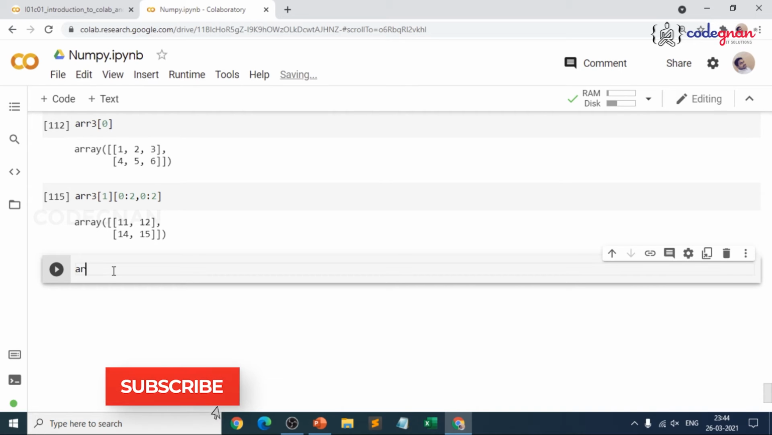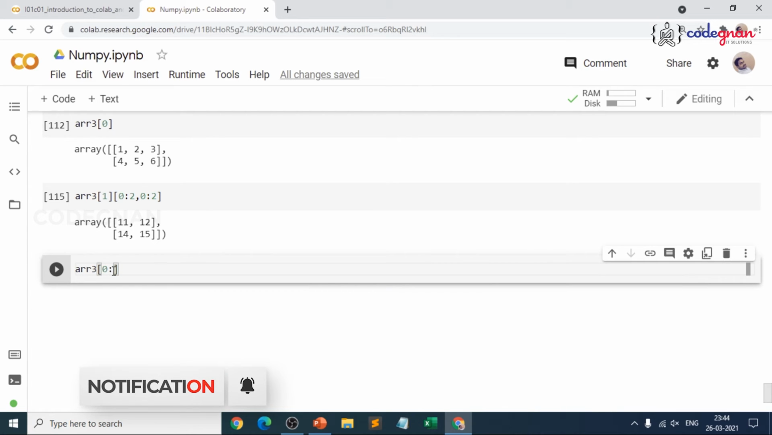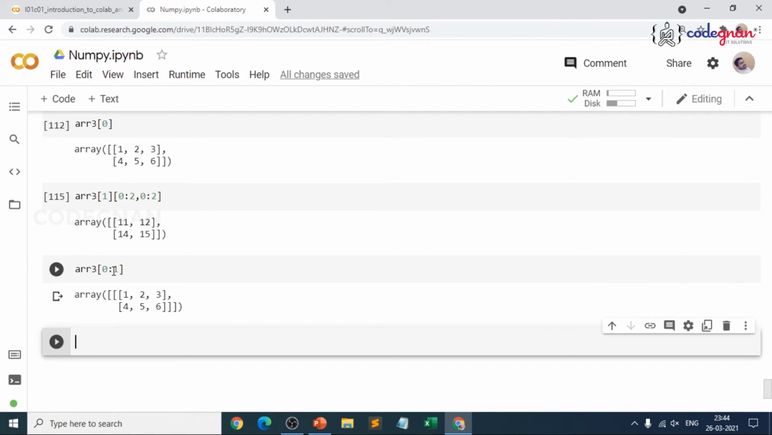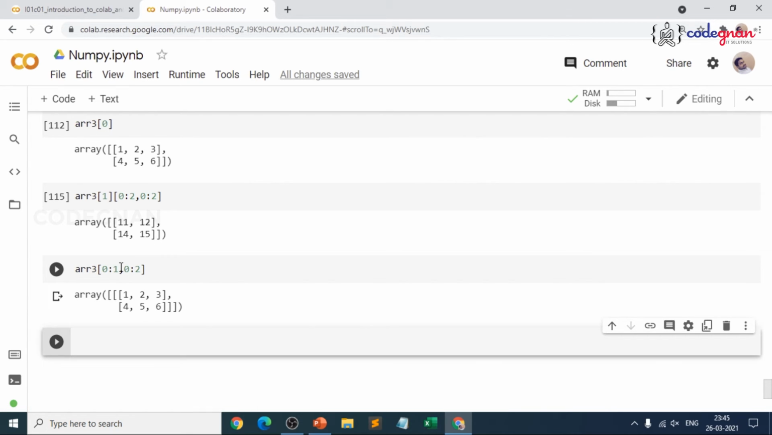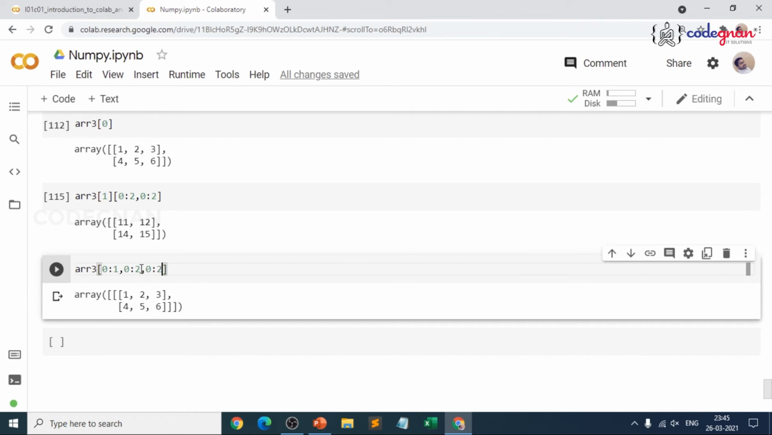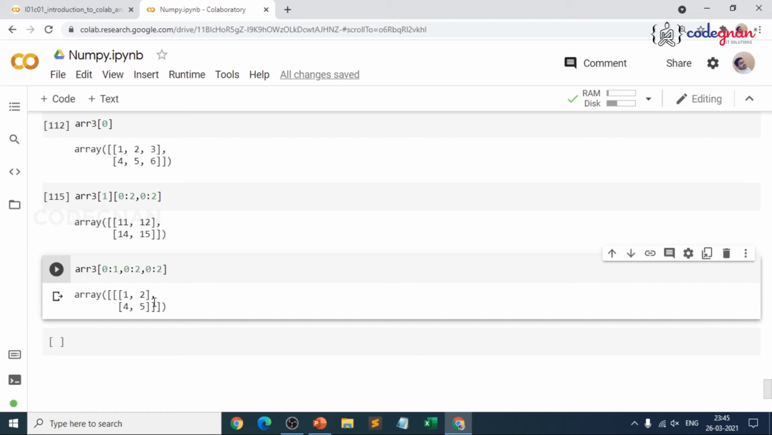So suppose I give ARR3 of, I would mention 0 is to 1. If I give 0 is to 1, what do I get? I get 1, 2, 3, 4, 5, 6. That's cool. And here, again I'll mention some sub-slicing, sub-indexing like this. If I give 0 is to 2, what would I get? 1, 2, 3, 4, 5, 6 again, right? I should get only 1, 2, 4, 5. What I could do over here is go for one more slicing, 0 is to 2. I could get 1, 2, 4, 5. That's where you have some tricks.